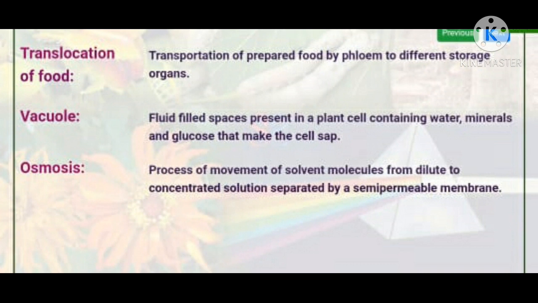Translocation of food, transportation of prepared food by flowing to different storage organs. So this is called translocation of food. Vacuole, fluid filled spaces present in a plant cell containing water, minerals and glucose that make the cell.